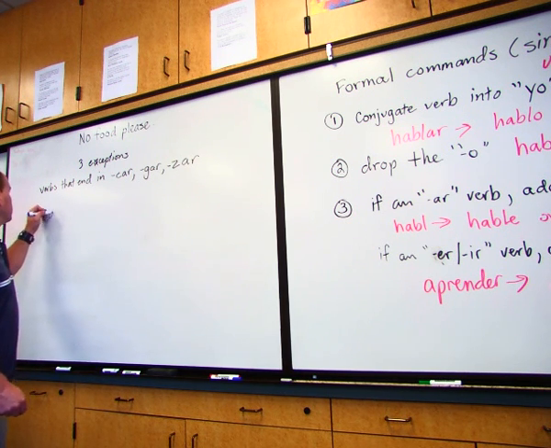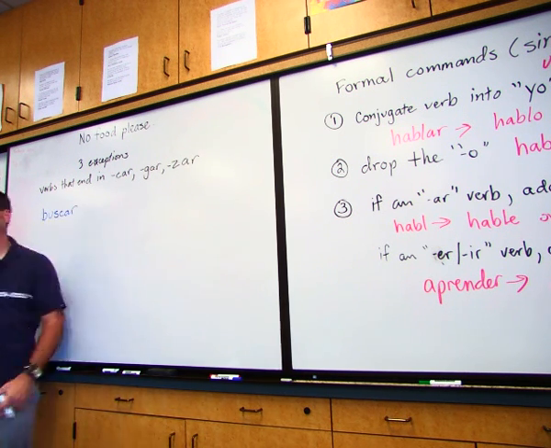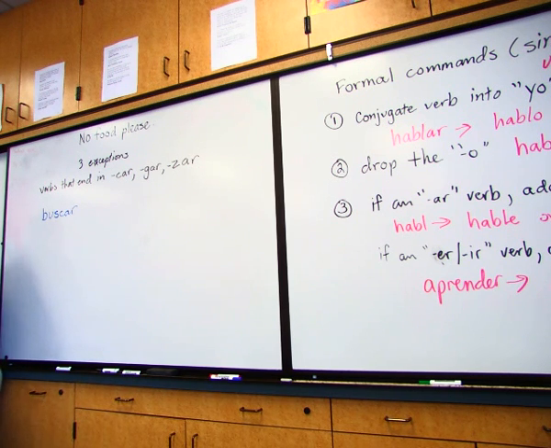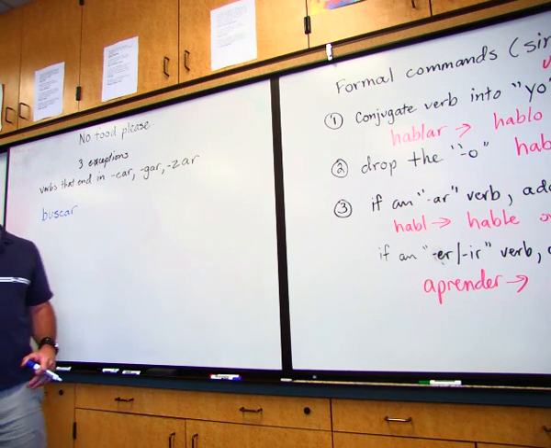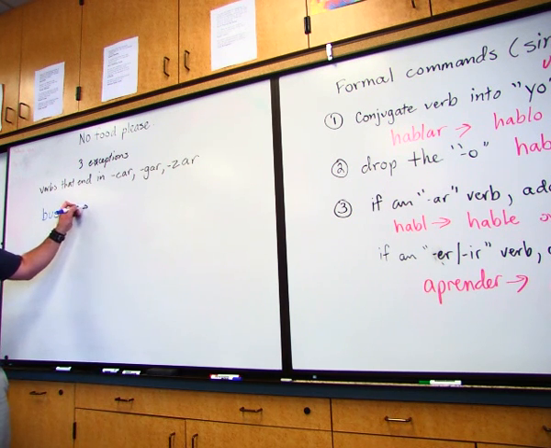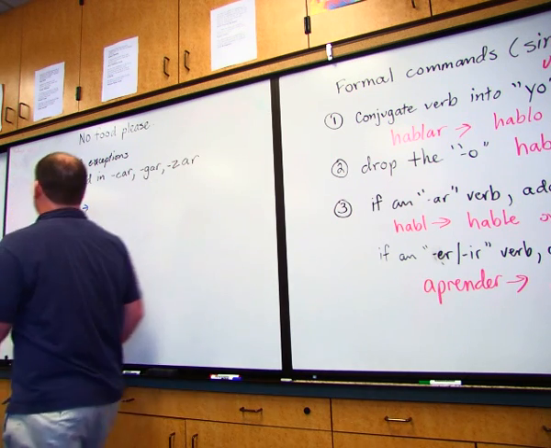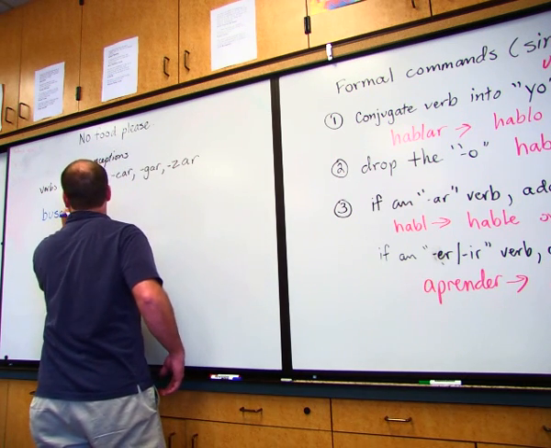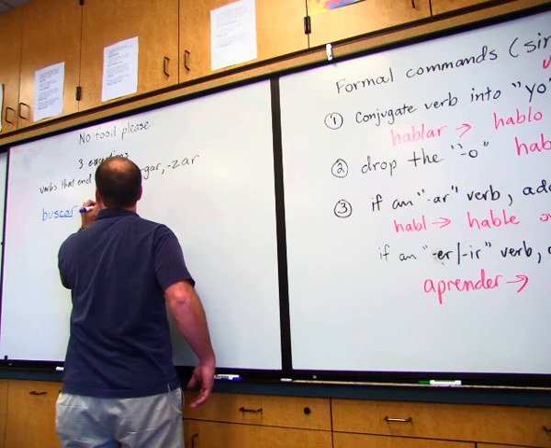Here's one. Buscar. Buscar would also work. What does buscar mean? To look for. Remember, to look for the bus car. All right. When we have a verb that ends in CAR, okay, the C changes. The C becomes a QU.